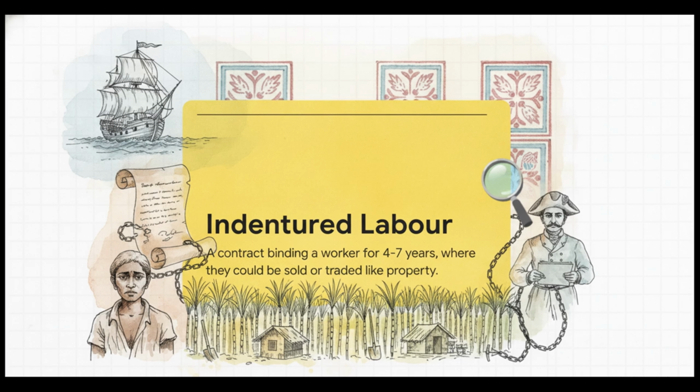But here is the stark reality. During this contract, they were legally bound. They could be sold, they could be traded, they even needed permission just to get married. Created as a direct replacement for slavery, the sources note it basically functioned as unfree labor in all but name.